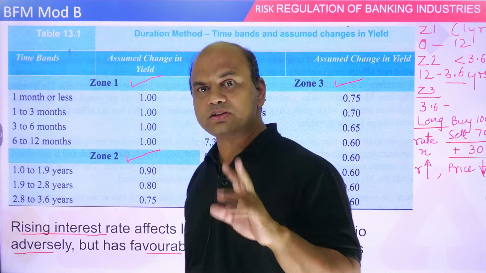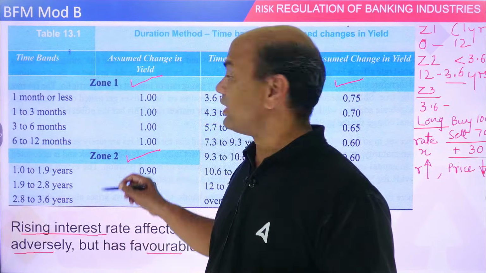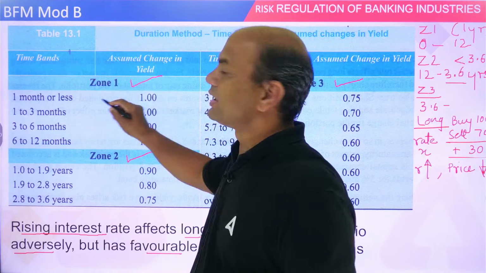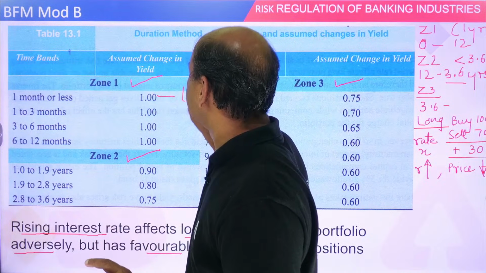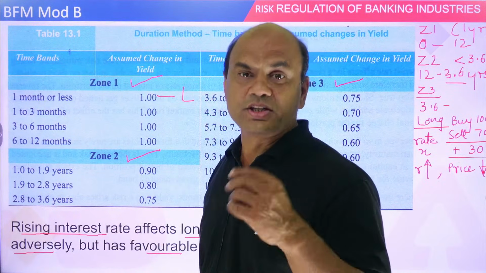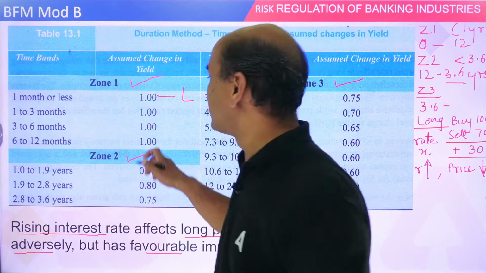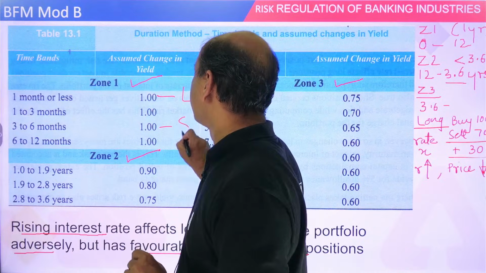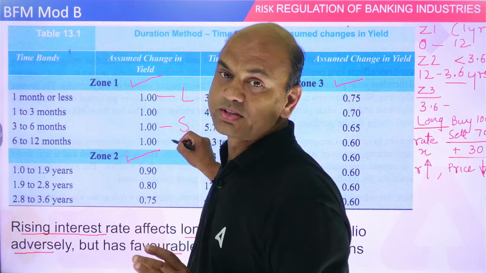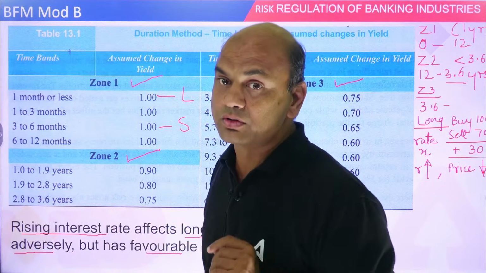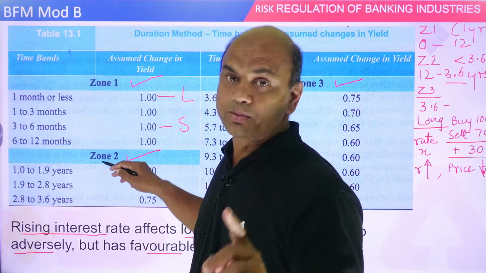Now let's look at it. Suppose I have one bond, pay attention. Say this bond is of 1 month, long. This 1 month long is adjusted with, let's say, 6 months short. Long is adjusted with short. Both of them fall in the same zone, zone 1, up to 1 year.